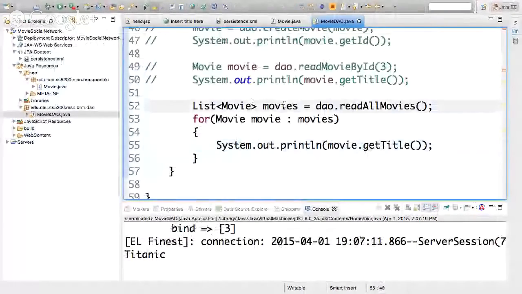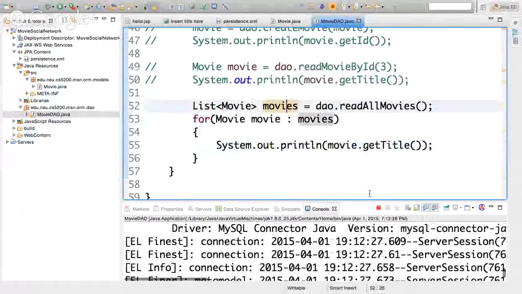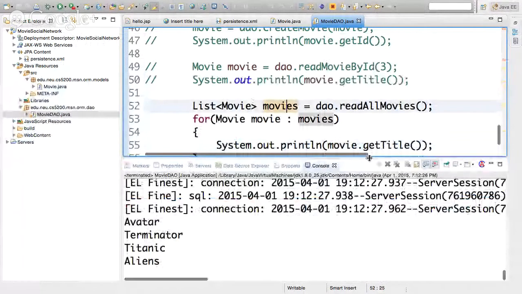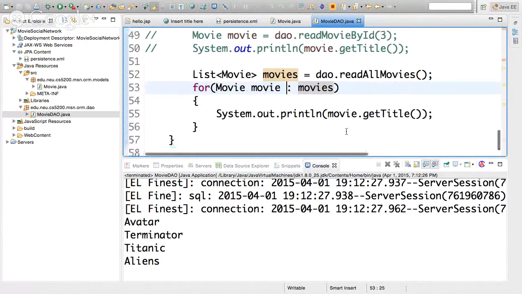So let's cross our fingers. Let's run. And indeed it printed all the 4 movies. So we were able to extract it and map each record in the database into an object in memory.